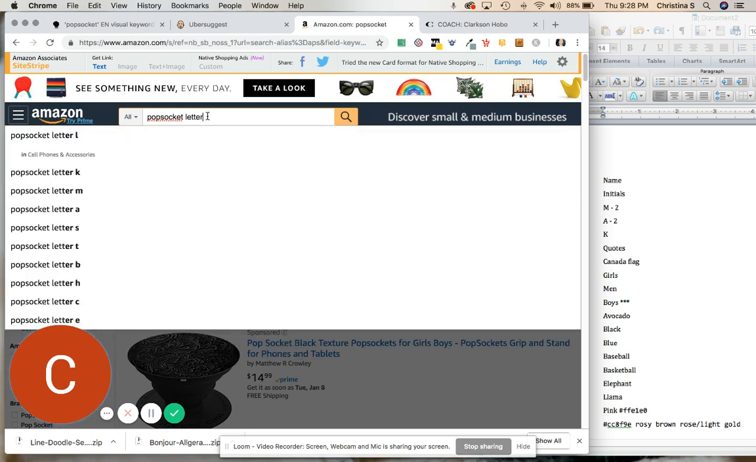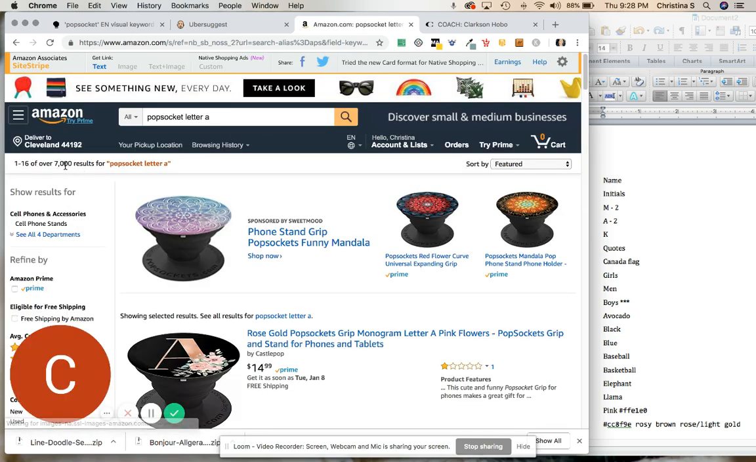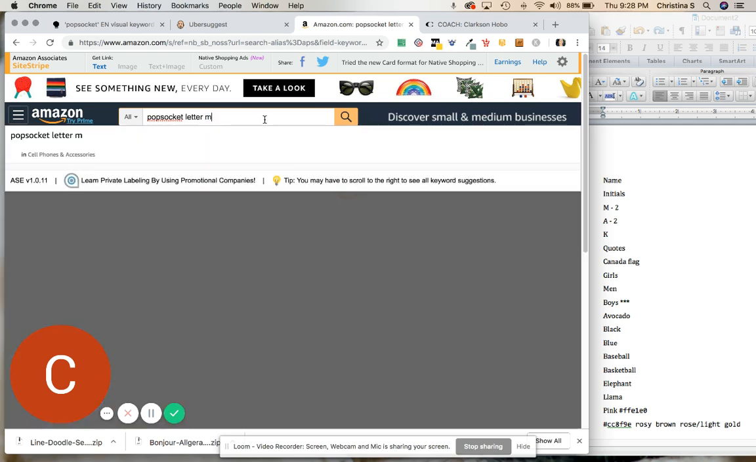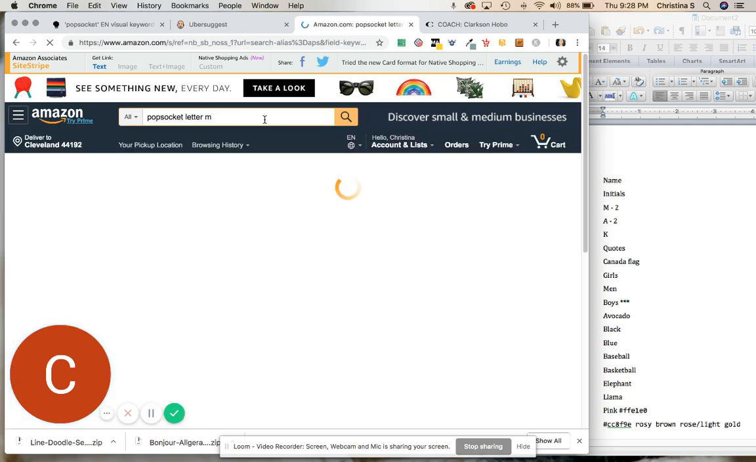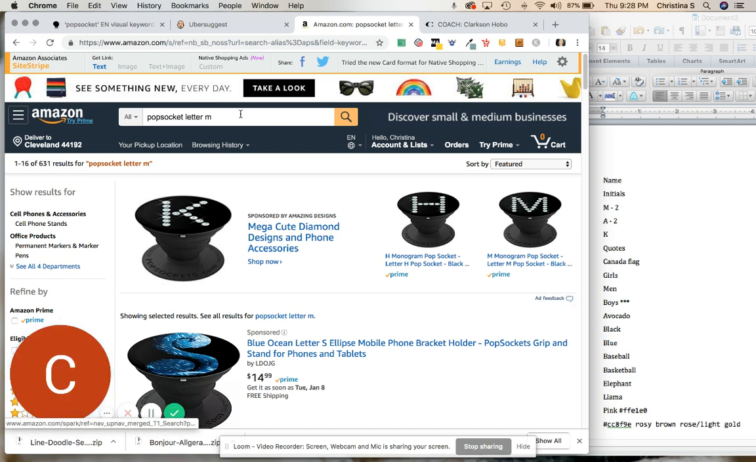Okay, so let's pick Popsocket letter A. Let's see how many there are. Okay, so there are a ton of letter A's. Let's check a different one. Let's do M and see how many we've got. Okay, so we're getting lower actually. Those were two of the most popular.